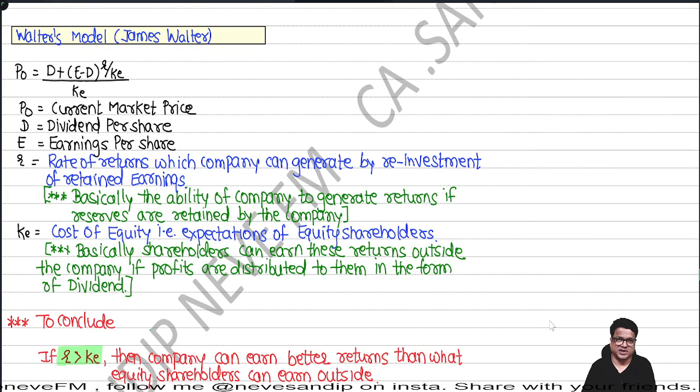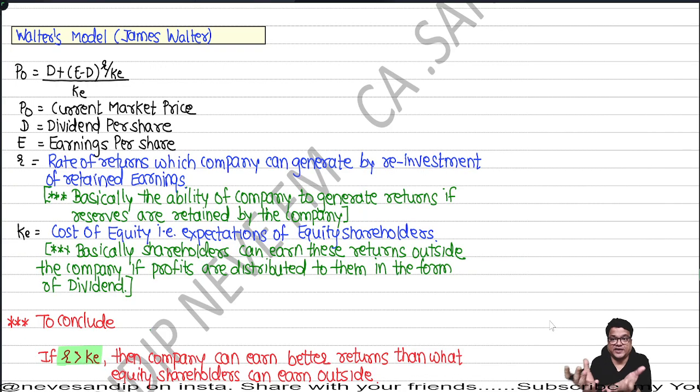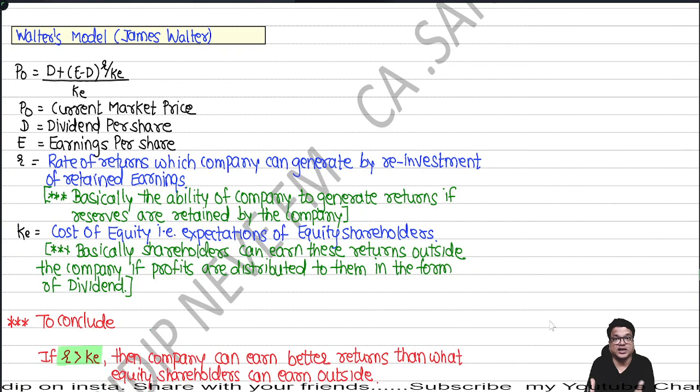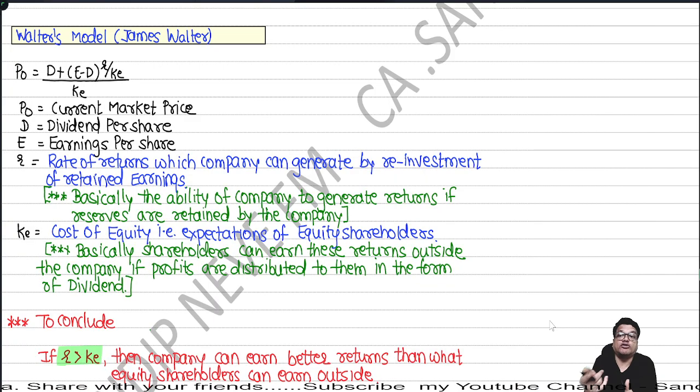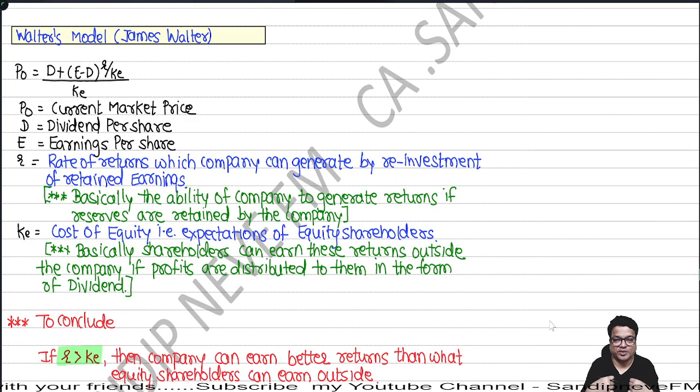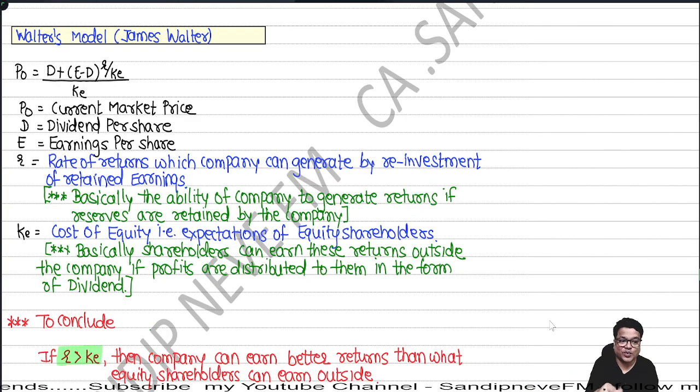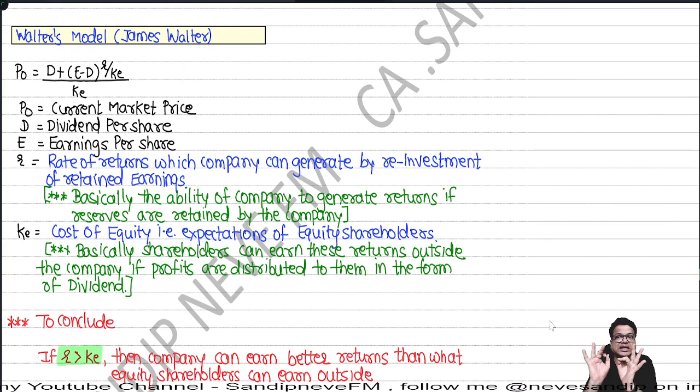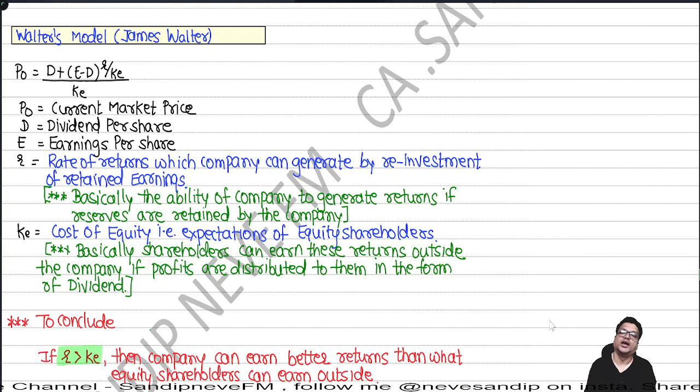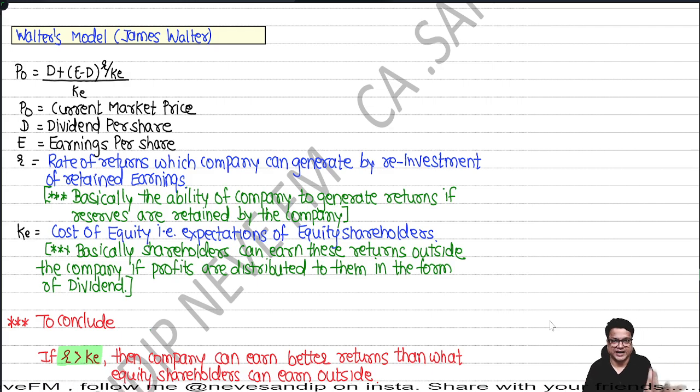P stands for current market price, D is dividend per share, E is earning per share. No big deal, we know everything. I agree, you know everything; we just need to know what Walter says. It's not a formula put by us, it's a formula put by Walter, who has his own thought process. Most important is to understand R and K. K is cost of equity, and R is rate of return on retained earnings.